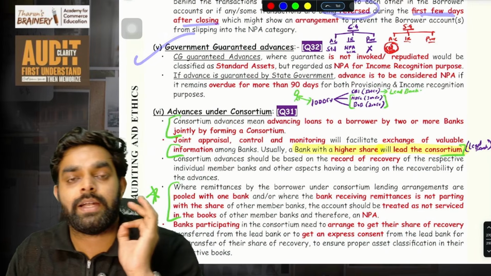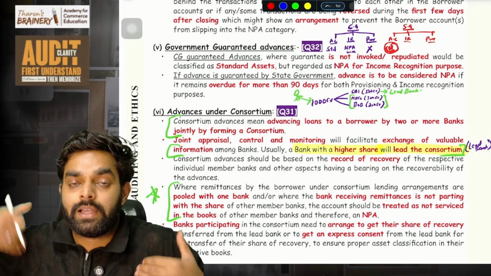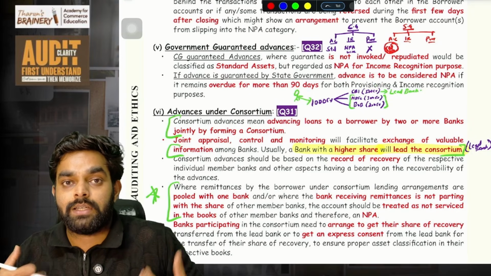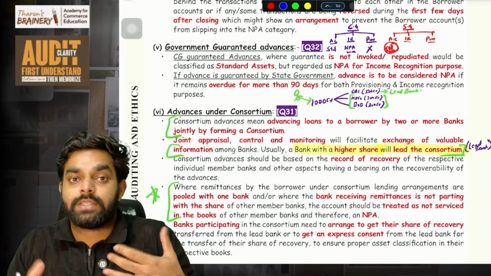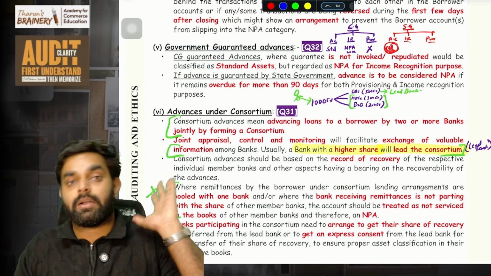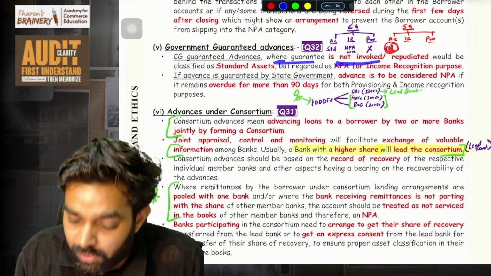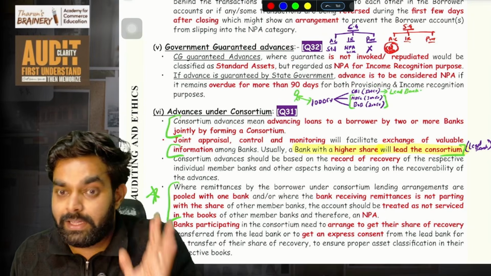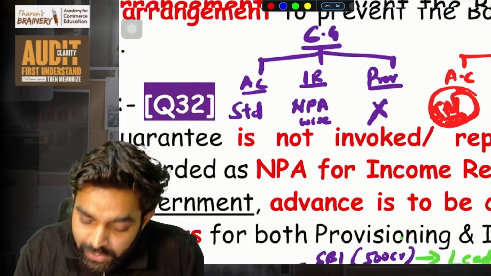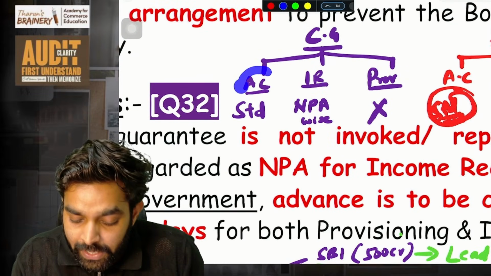Then government guaranteed advances. That is, I have taken some loan, and for me, the government is giving a guarantee to the bank that if Sudarshan doesn't pay, the government will pay. So in those kinds of loans, what should an auditor do? If the central government has given the guarantee, where the guarantee is not invoked, that is, the guarantee has not been taken back by the central government, the asset classification,